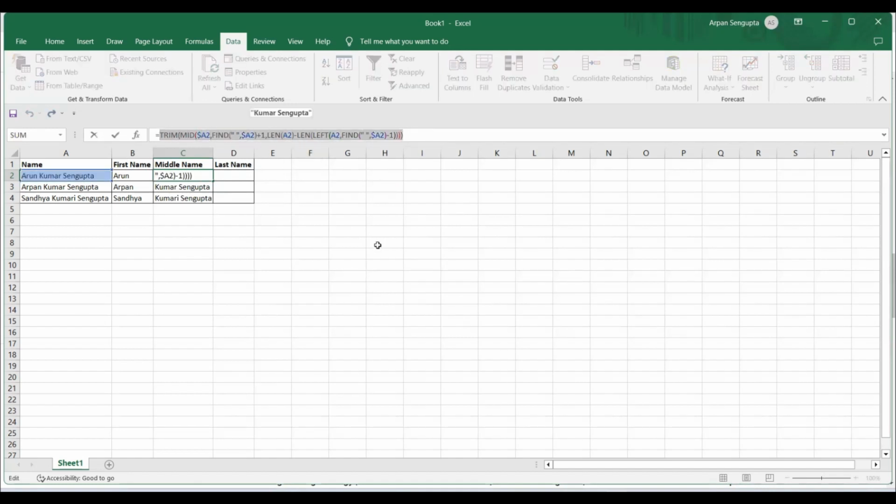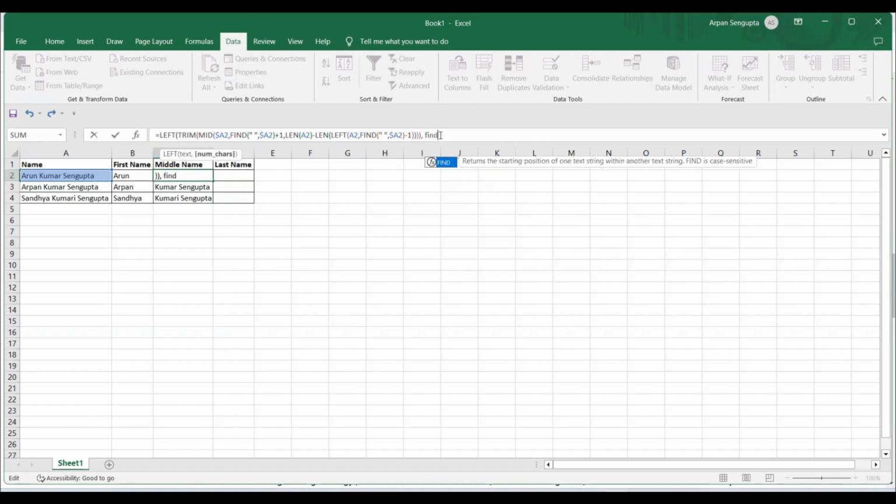Because we have to use that in left, and we are going to use that on this formula. So here I will write left. I'm going to use the same logic that I've used here. In left, this is the text. In the text I need to use find.